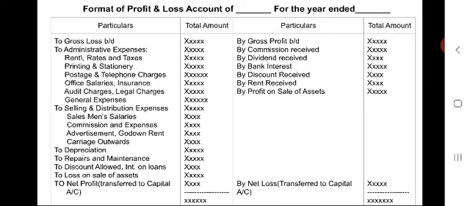See, this is a standard procedure of preparation of profit and loss account. In the same way, on the credit side, if you observe this account, you will find gross profit has to be brought down from the trading account, and should be written here: by gross profit brought down, by other income, that is commission, rent, and so on.